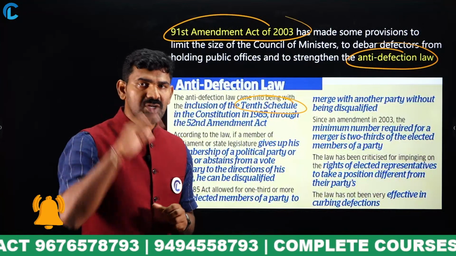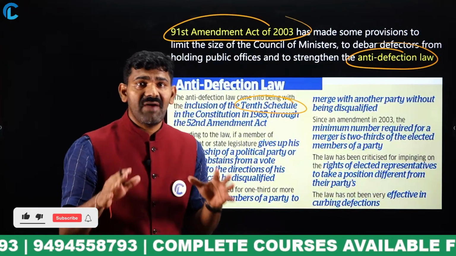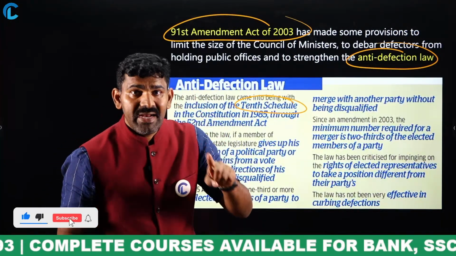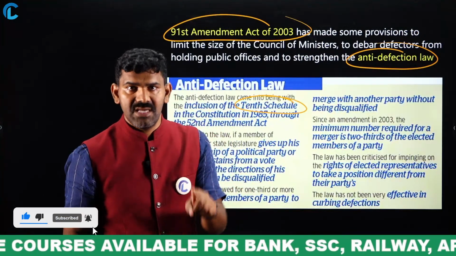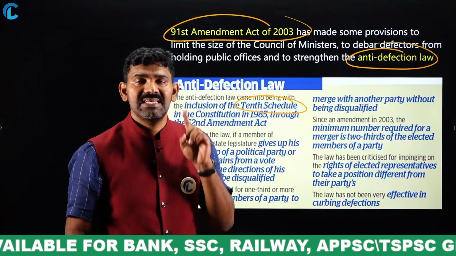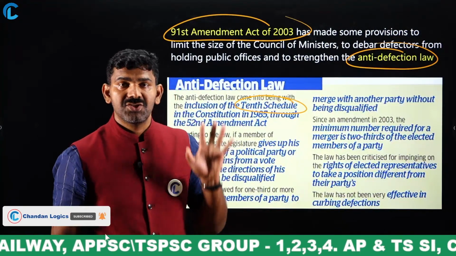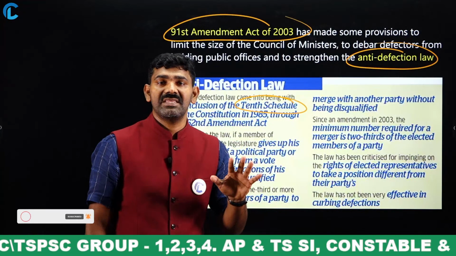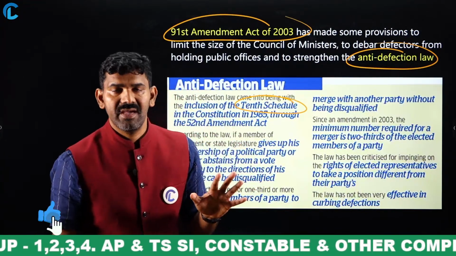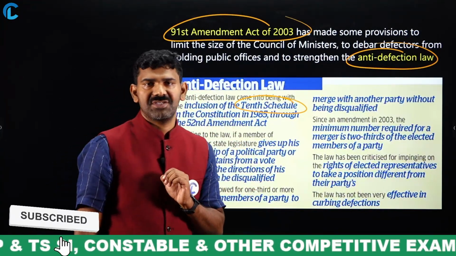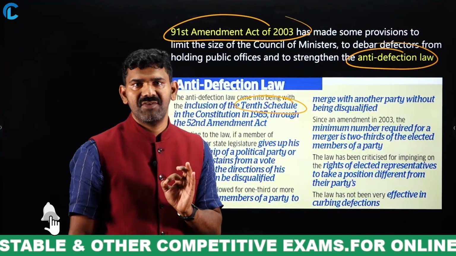One more thing you should understand is that in case of the anti-defection law, the ultimate decision rests with the Speaker of the Lok Sabha at the central level and the Speaker of the Assembly at the state level. So they are the ones who have the final say with respect to the anti-defection law. That is the main loophole in the anti-defection law.